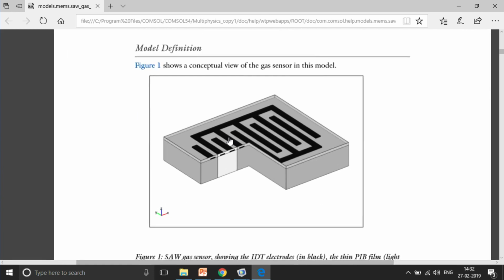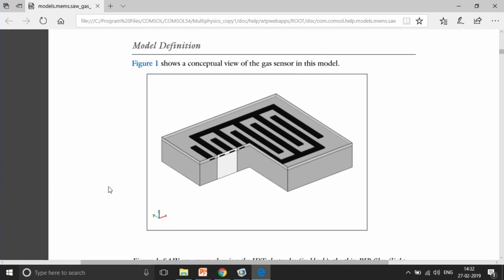This is the actual structure. But if you are a simulation engineer, a student, or a faculty member trying to model this surface acoustic wave, you will not go for a complete 3D simulation because it will take a lot of time. A simulation engineer working on a SAW gas sensor will come up with a technique to simplify the model. One way to simplify is to use a 2D cross section of your model and then give periodic conditions on the edges, for example. In this case you can see a bright spot over here.